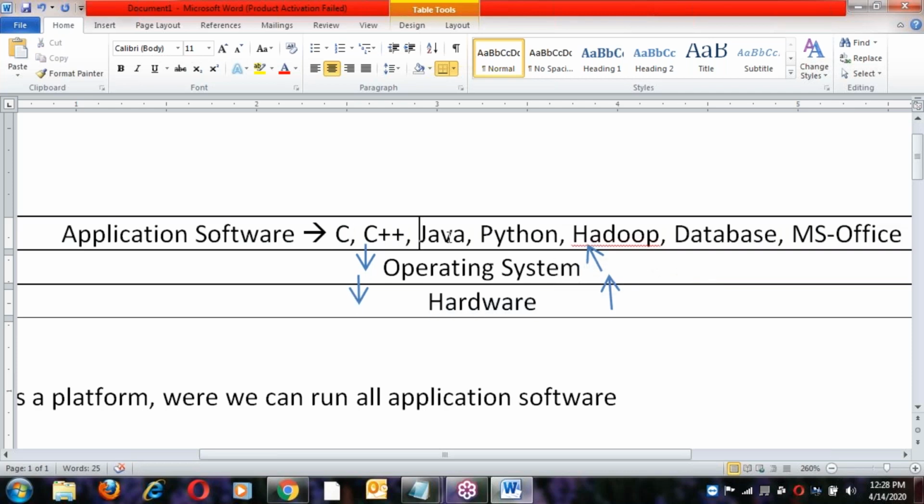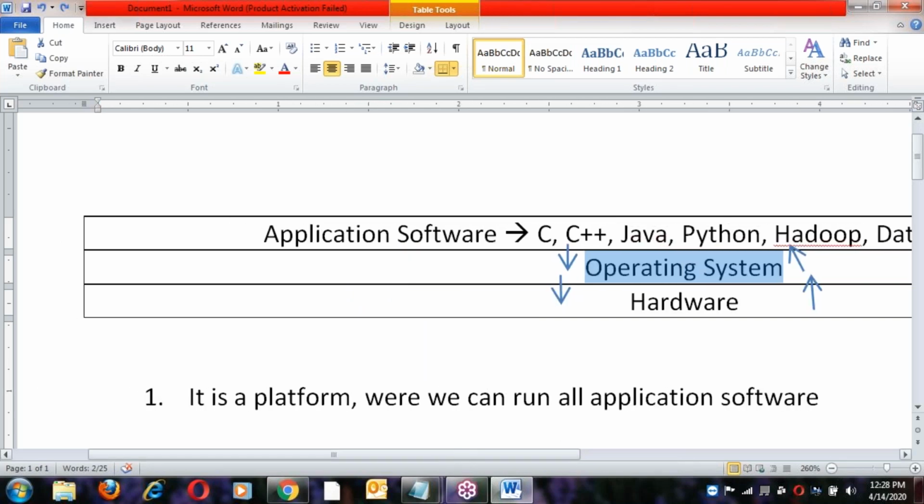All the programs communicate with the hardware components through the OS. Without the OS, they can't. So between the application software and the hardware, there is an OS. Simply, we can see it as an interface, a mediator here.